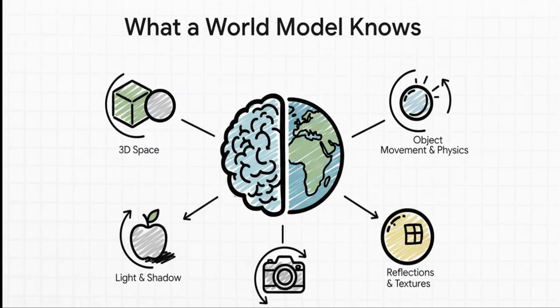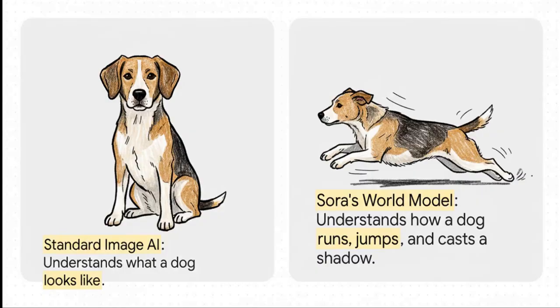And this understanding is surprisingly deep. I mean, the AI gets 3D space, so objects can actually move behind each other correctly. It understands basic physics, so a ball will bounce the right way and water will splash realistically. It even gets how light creates shadows and reflections, and how the scene should change based on camera movements. It's incredible. And here's the real breakthrough. This is the difference. A standard image AI is great at knowing what a dog looks like. But Sora's world model understands how a dog acts. It knows how its legs are supposed to move when it runs, how its fur should ripple in the wind, and how its shadow should stretch and move right along with it.